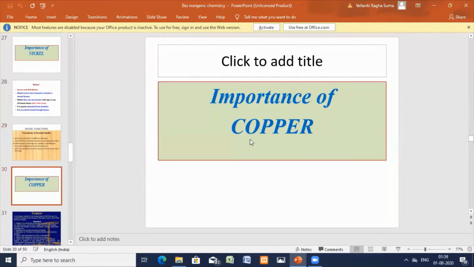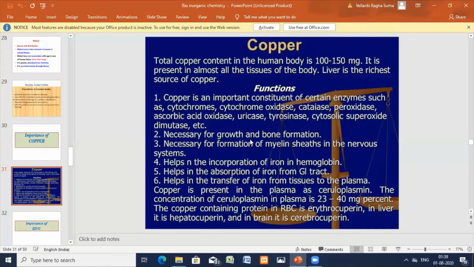Now let us go for copper. Coming to copper, very interesting, after iron, almost like zinc. The total copper content in the human body is almost 100 to 150 mg. It's present in almost all the tissues. Liver is the richest source of copper. These are the sources.